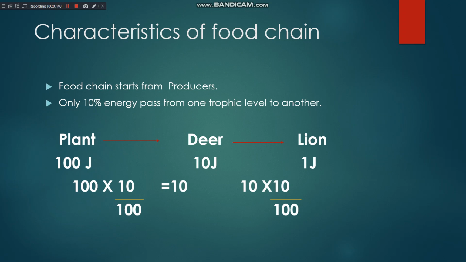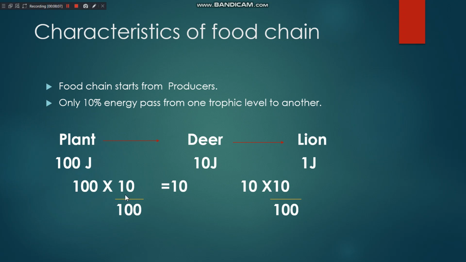Now how does it pass from one trophic level to another? I am giving one example: the plant is eaten by a deer and the deer is eaten by a lion. Let me consider that this plant has 100 joule energy. Joule is the unit of energy.